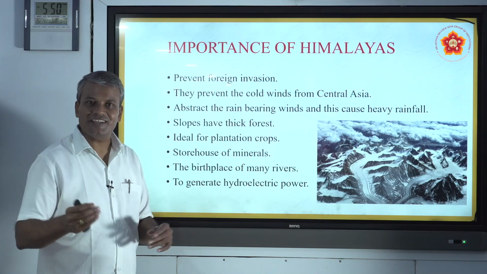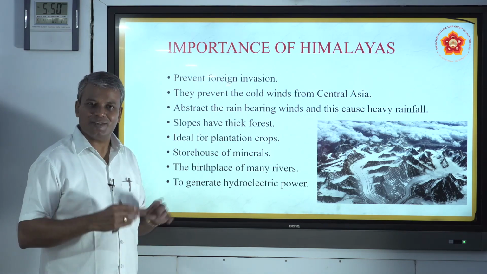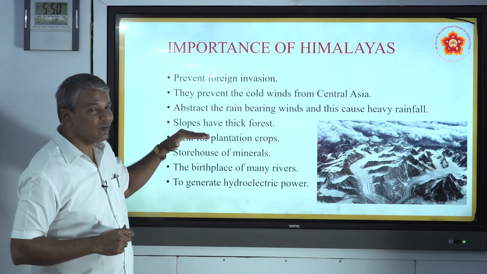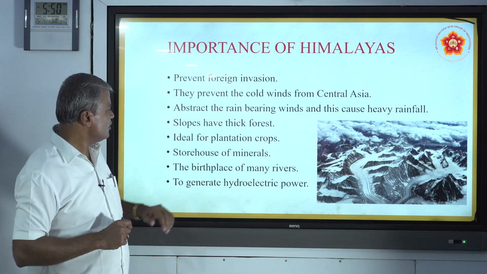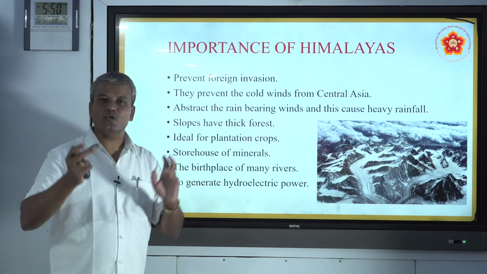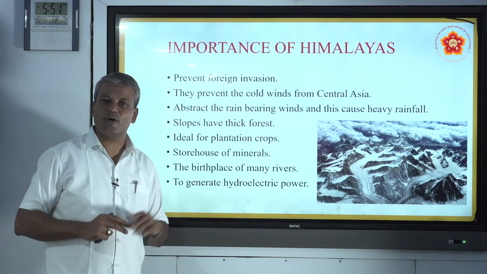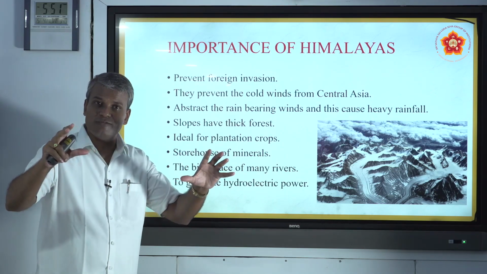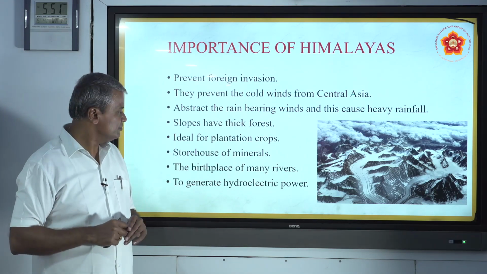Yes, very good. Tea, coffee, and so on. These are all plantation crops. So that is ideal for plantation crops. And a storehouse of minerals. So many types of minerals are found in the Himalayan mountain range. It is a storehouse of mountain minerals.